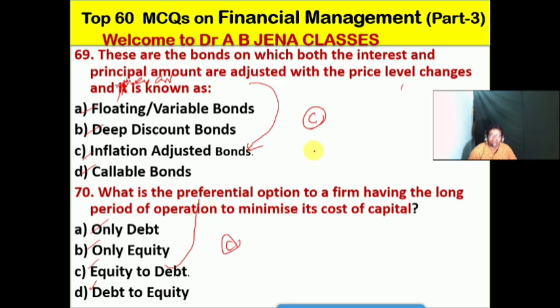So equity to debt is the preferential option to a firm having a long period of operation to minimize the cost of capital. So friends, these are all about the 70 vital MCQs for your upcoming SSB examination as well as for your upcoming semester examination and UGC NET JRF examination. I am wishing you all the very best, not only for the SSB examination but also the semester examination and other related examinations.